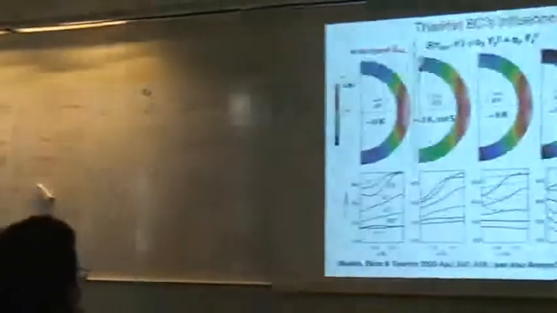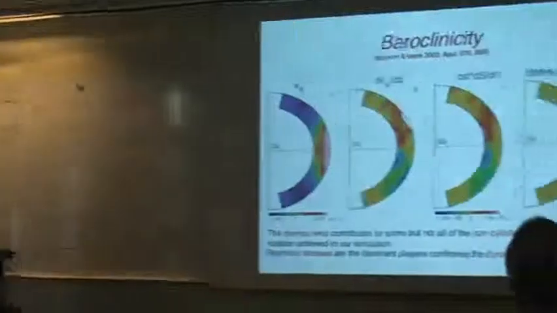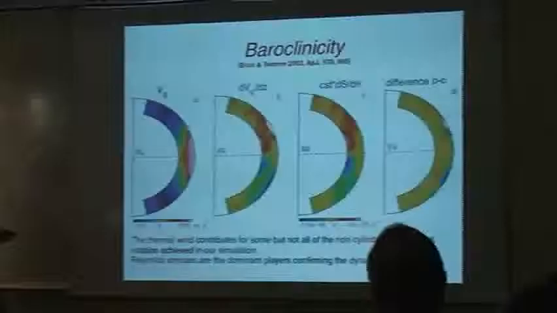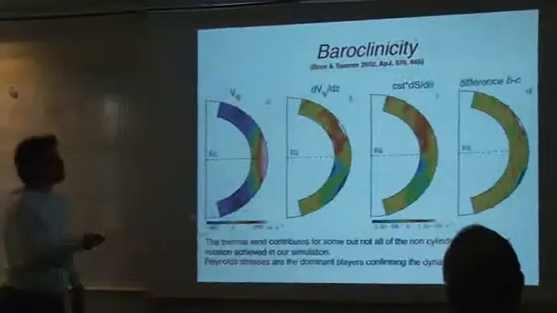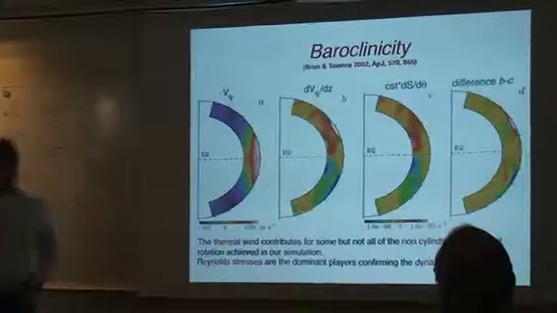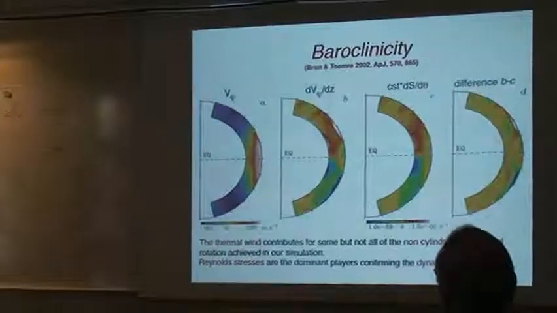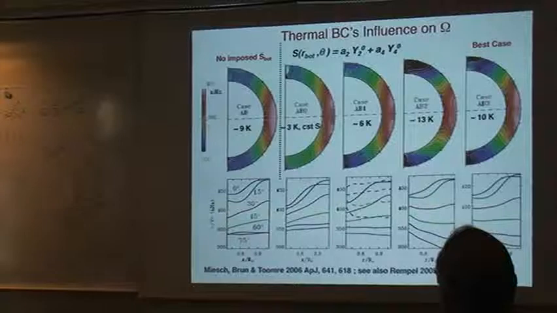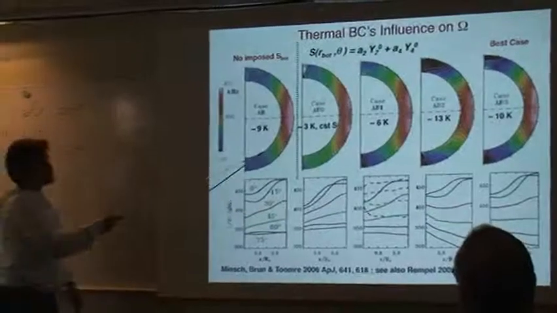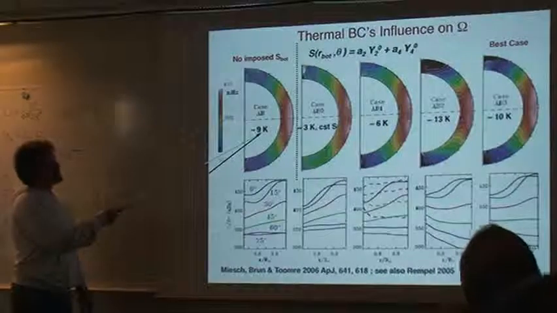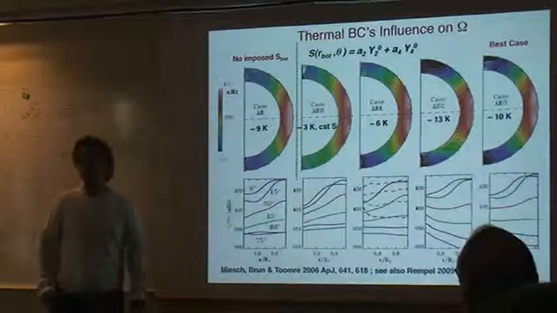So now, we have seen that with a contrast of temperature of about 10K, we could get some agreement with the sun, but it's not perfect. So the idea was, this is the model I was discussing with you. We had 9K. So now we decided that we will do an experiment.